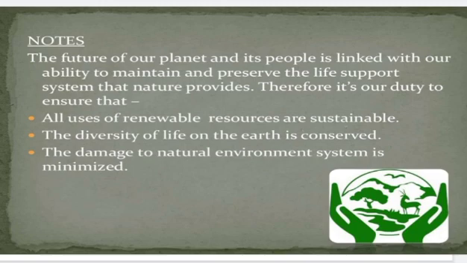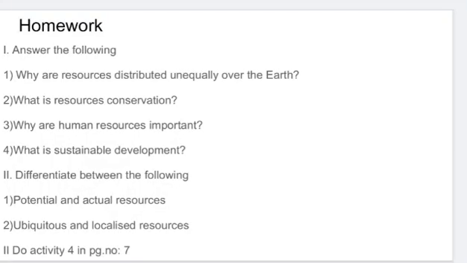That's all, children. Your lesson is over. Note down your homework. Answer the following. Why are resources distributed unequally over the earth? What is resource conservation? Why are human resources important? What is sustainable development? And then differentiate between the following: potential and actual resource, ubiquitous and localized resource. And then try to do the activity in Activity 4 on page number 7.